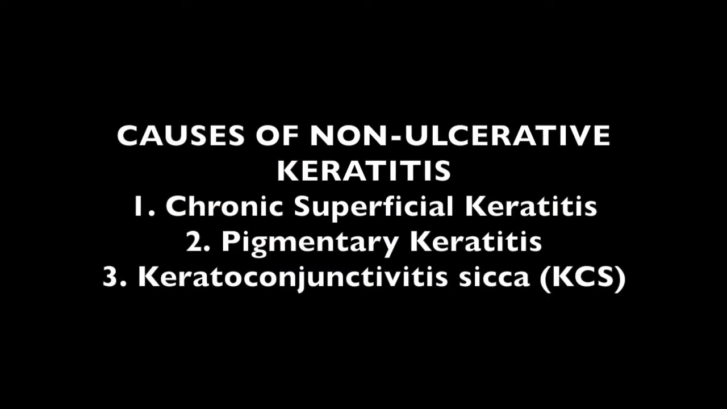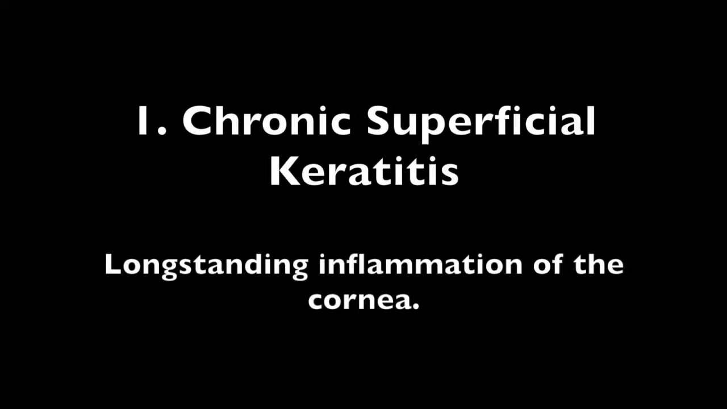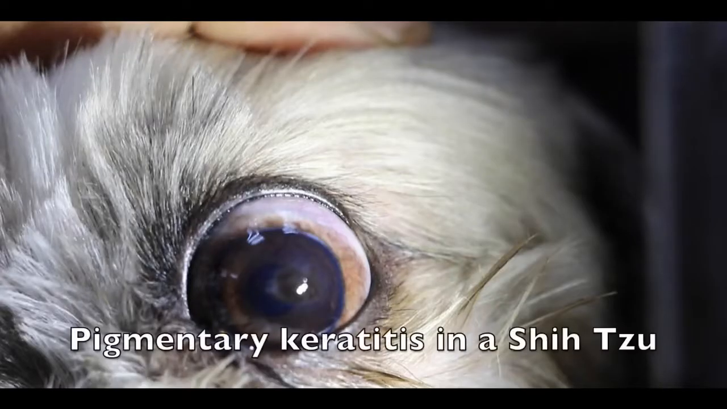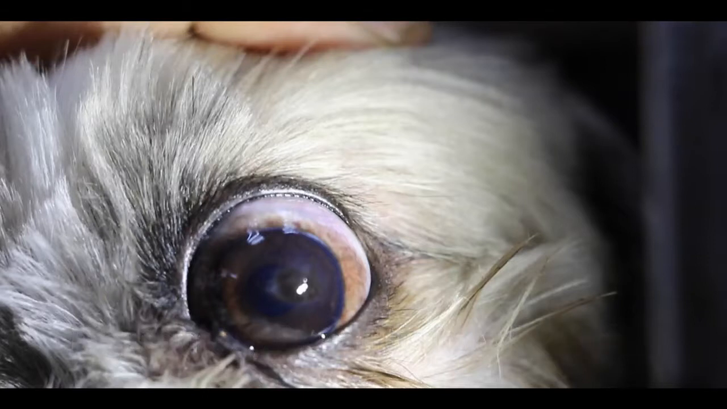What are the causes of non-ulcerative keratitis? Chronic superficial keratitis has several causes and is a long-standing inflammation of the cornea. Pigmentary keratitis is caused by eye problems particular to brachycephalic or short-headed dogs. These eye problems cause overexposure of the cornea, which causes pigmentary keratitis. In this photo, we can see the brown pigmentation in this dog with pigmentary keratitis.